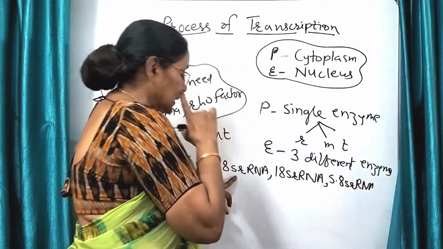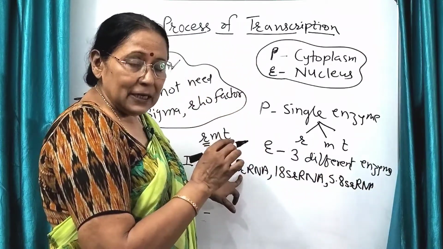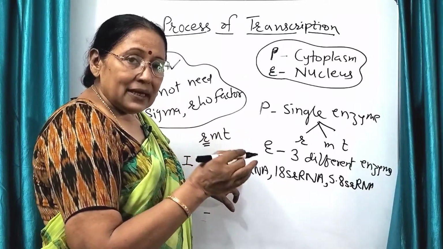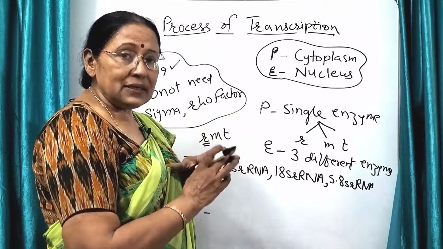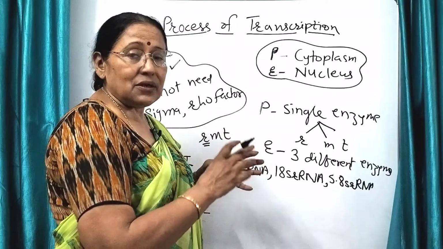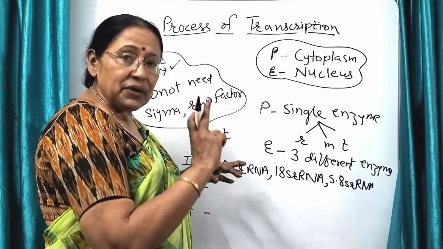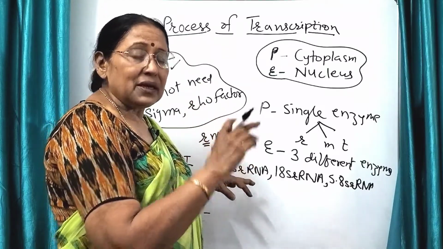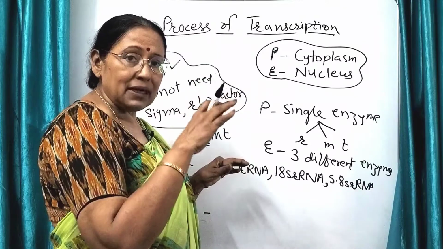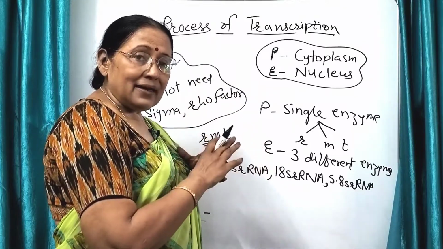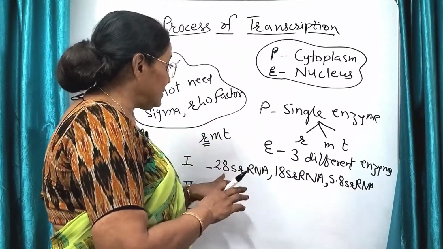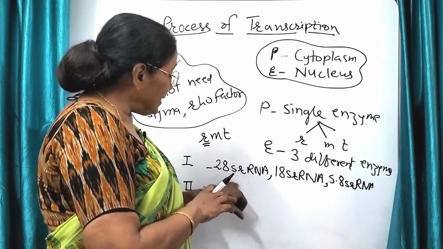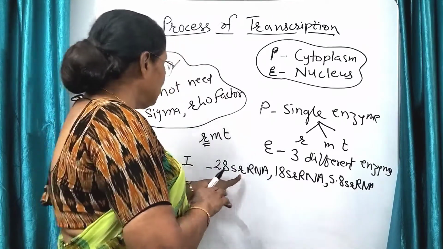What is this S? This is the Svedberg unit. Svedberg was a scientist. When the different components, organelles and molecules of a cell are centrifuged in a centrifugation machine, the time taken by them to settle down is measured in the Svedberg unit. So this S is for Svedberg, this small r is for ribosomal.